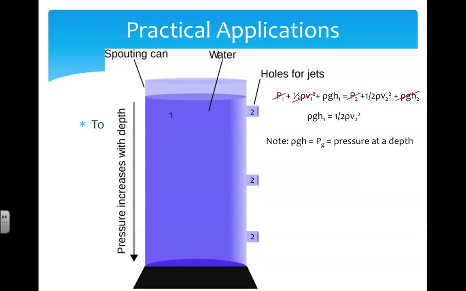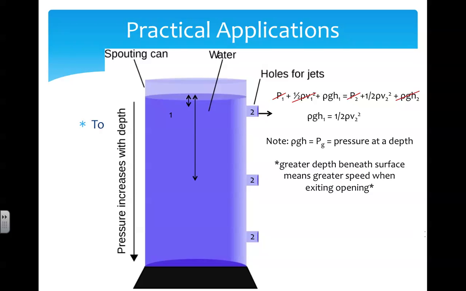Remember, though, that rho g h is gauge pressure, which is pressure at a depth. This means a greater depth beneath the surface, or a greater gauge pressure, means that the fluid travels at a greater speed when exiting the opening. So, as shown in the diagram, the top hole is not very deep within the fluid, or deep beneath the surface. So because the depth is small, the gauge pressure is small, and the speed exiting is small.